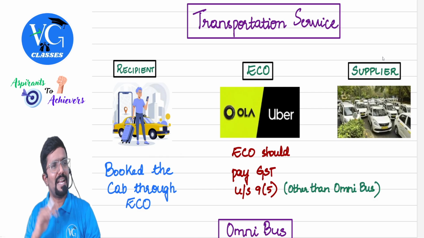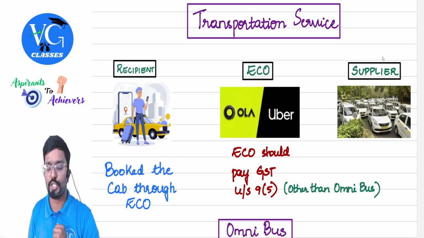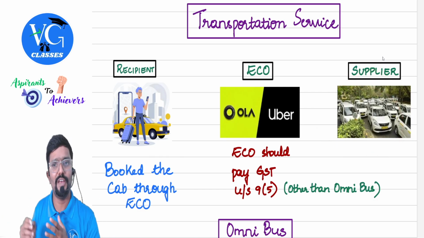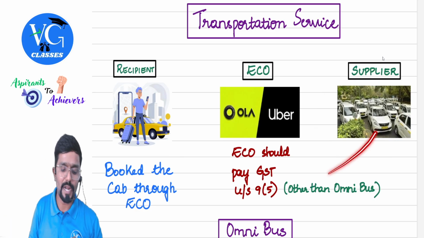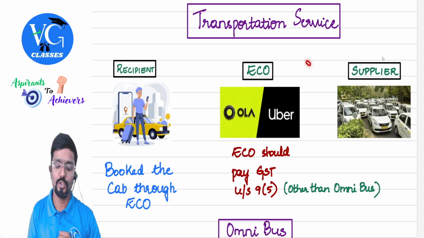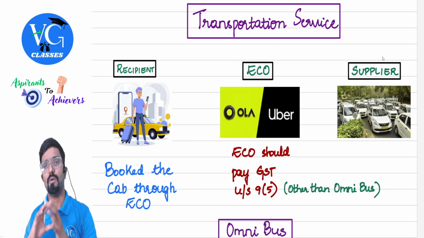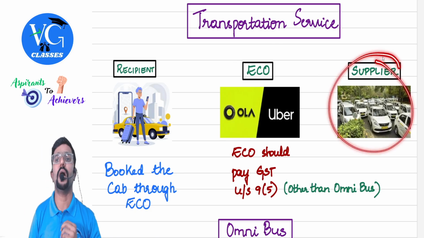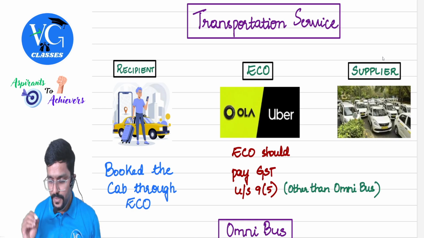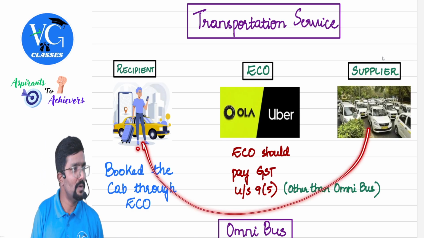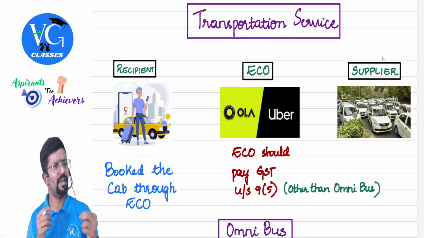Now they will track it through radio signals: who is the nearest cab provider, where is the nearest cab? They will try to connect you both through what? Through this platform. They use radio signals. Clear? To track who is the nearest supplier available. Okay, sir. So in this case, they will come, pick you up, and drop you wherever you have booked